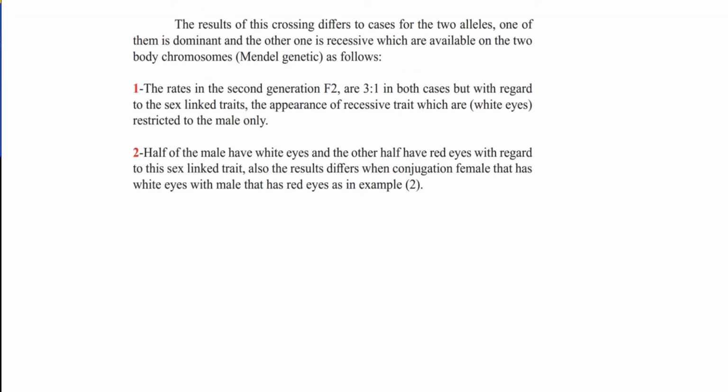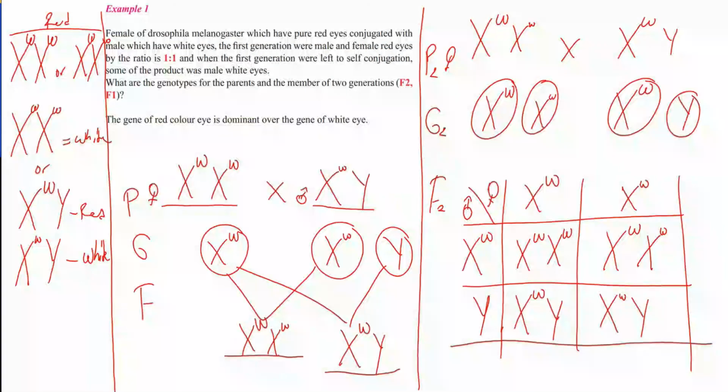The result of this crossing differs from the case of two alleles. One of them is dominant and the other is recessive, which are available on two body chromosomes as follows. If we remember the question at the end, there are two female organisms and two male organisms. All the females are red eye color, but the males are one red and one white eye color. If we look only at eye color, it is 3 red, 1 white, similar to Mendelian genetics.